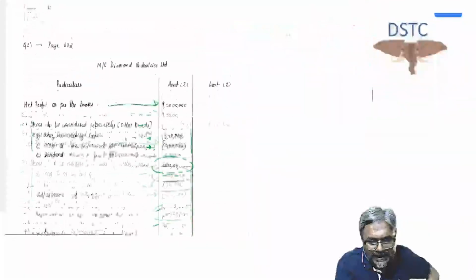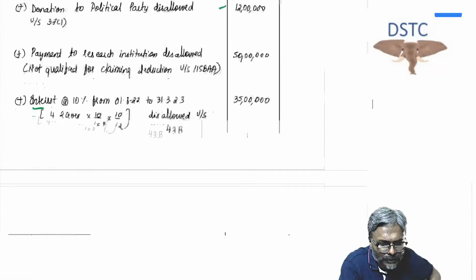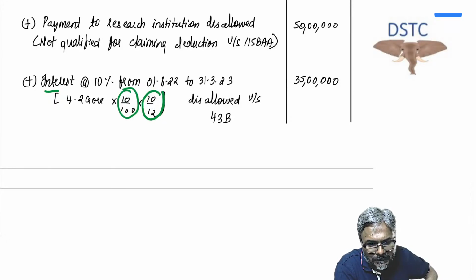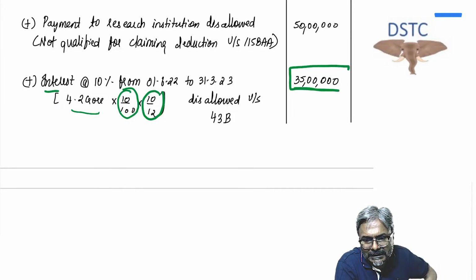Now that interest which has been debited from 1st June 2022. So 1st June means 10 months, students. 10 months at 10% on 4.2 crores. How much is this? 35 lakhs. Now this is disallowed, primarily not under 43B. It is disallowed, 35 lakhs. Now why is it disallowed?